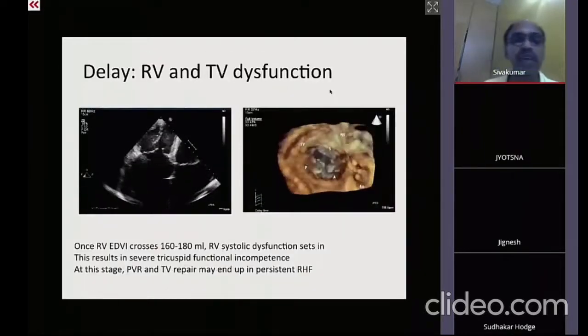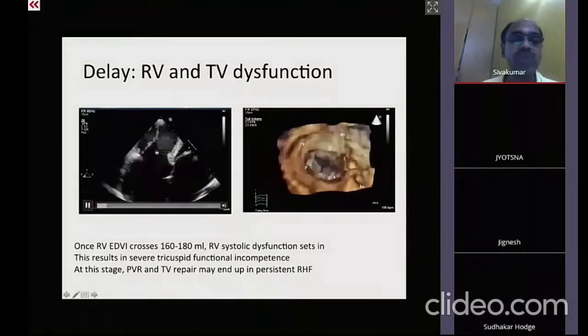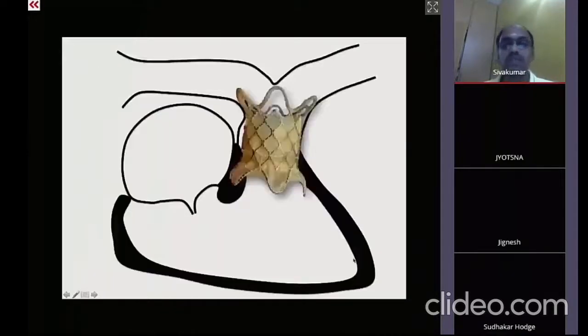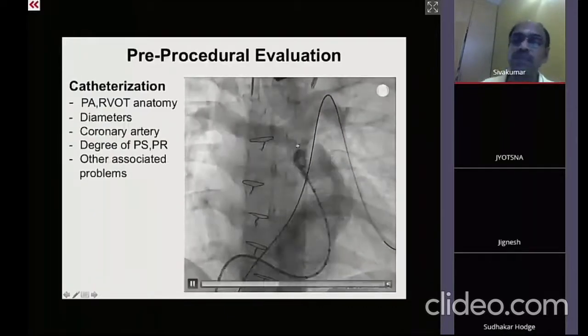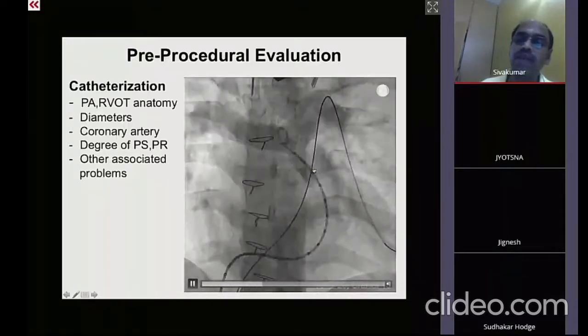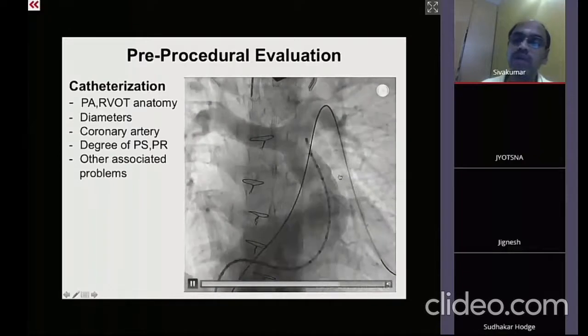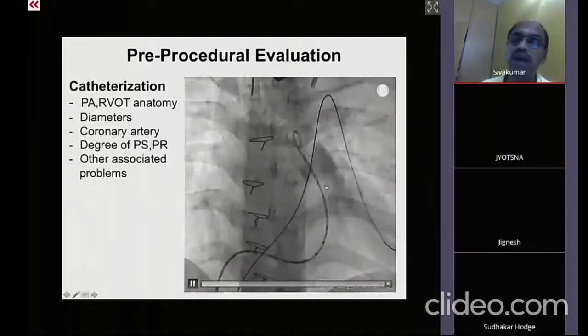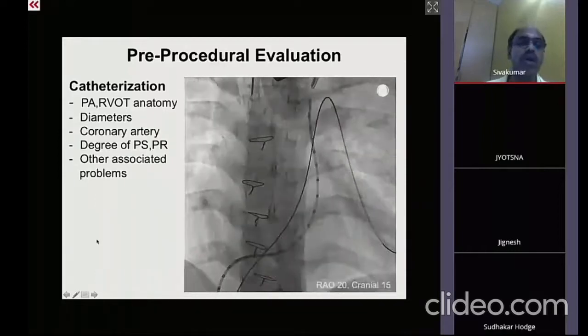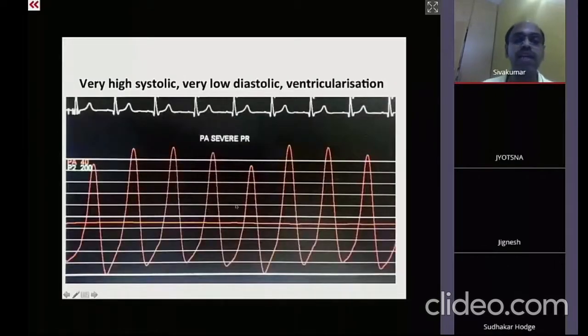If you leave behind these patients, the secondary tricuspid regurgitation happens due to tricuspid annular dilatation, and this causes severe TR as well. The purpose will be to implant this pulmonary valve across this right ventricular outflow tract. So the first step is doing a right ventricular outflow tract angiography with the marker pigtail, so that we will be able to assess what is the diameter of the main pulmonary artery and what is the length of the landing zone. And the second step will be understanding the hemodynamics.